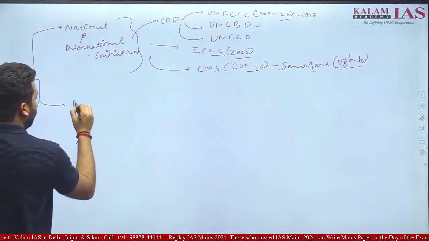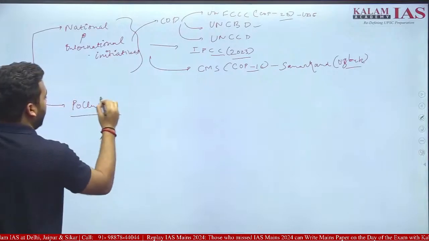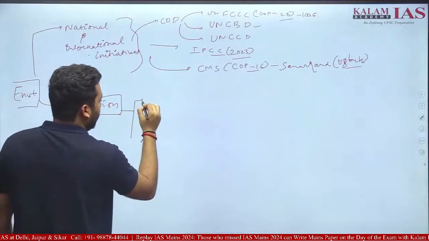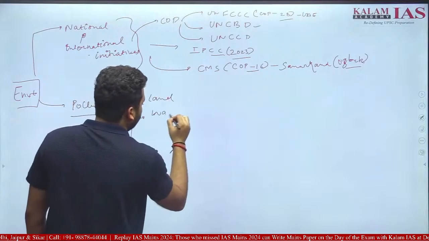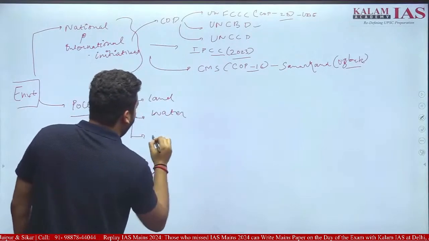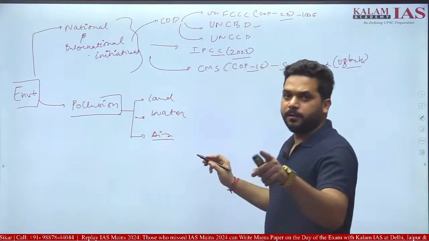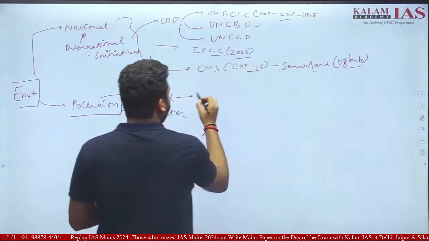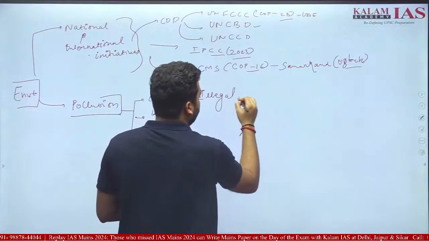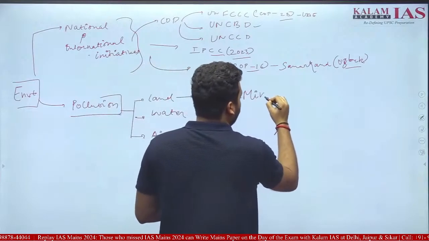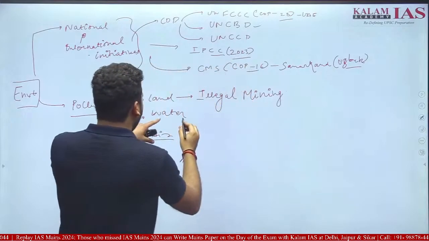Second theme which we went through is pollution. Pollution, what is pollution? Land, water, air. What we have seen is, in land pollution we have seen illegal mining and its environmental impact on the soil pollution.